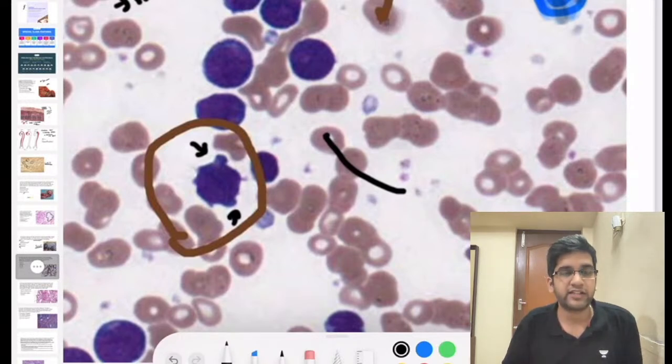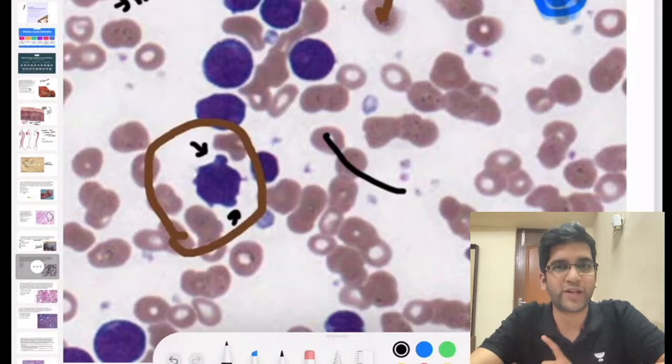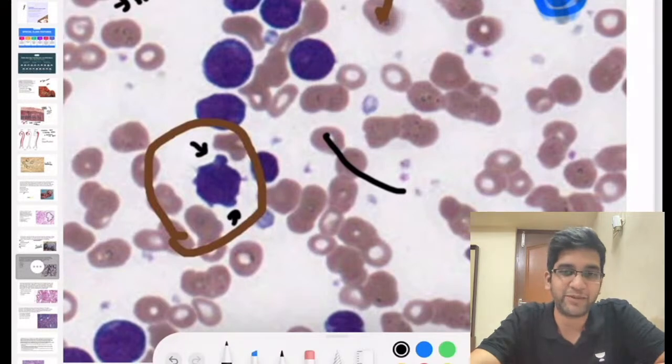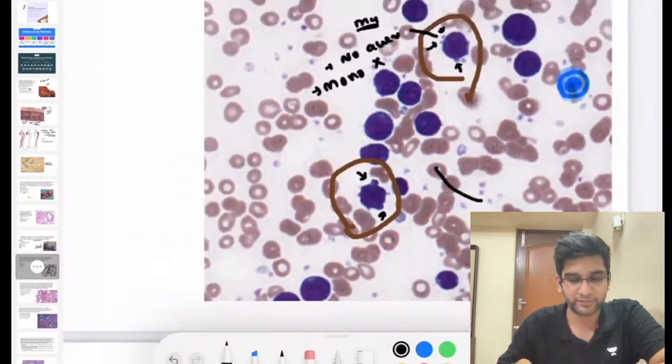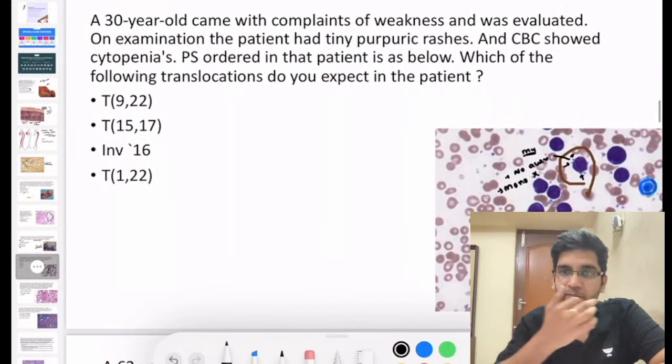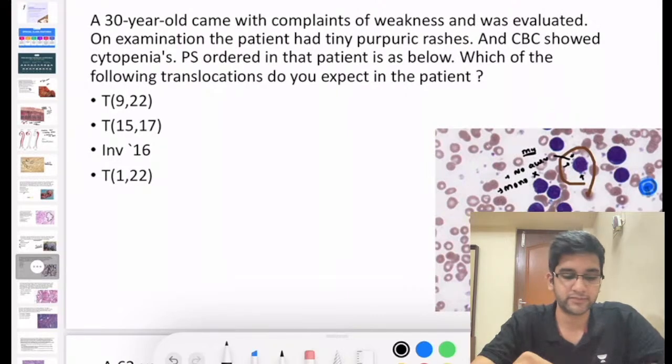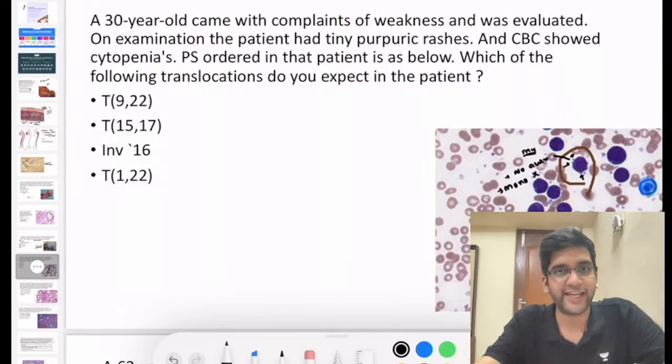So you have to identify the different types of blast, lymphoid as well as myeloid. If it looks like a megakaryoblast, now we'll look at the question. Generally, we don't read much about megakaryocytic leukemia, right? Almost everyone knows one finding in AML M7. If you have to ask an MCQ regarding AML M7, everyone unanimously will know one finding. It is seen in which syndrome? Down syndrome, right? That's the one thing which you'll never forget. AML M7 is a classical finding seen in Down syndrome. You'll never forget that, right?